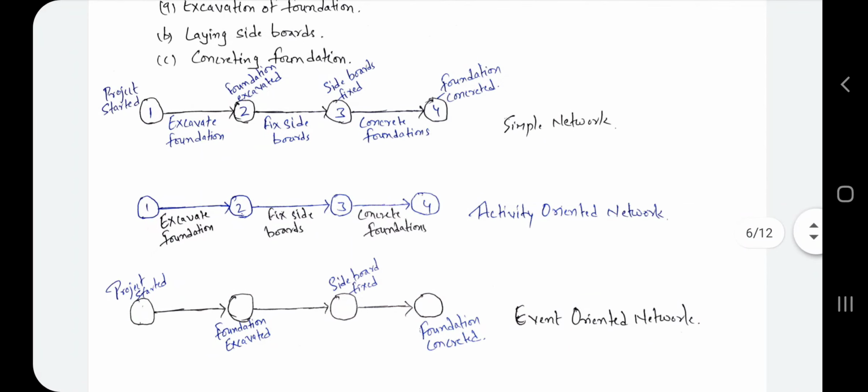In this way we have to design a simple network of a series of activities and events.